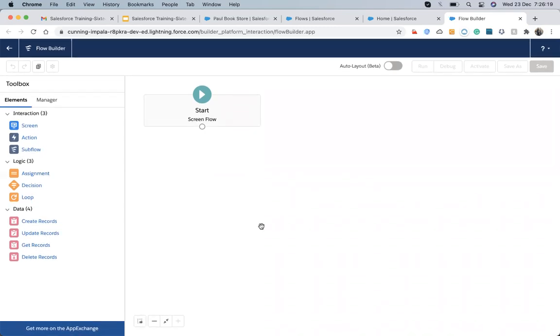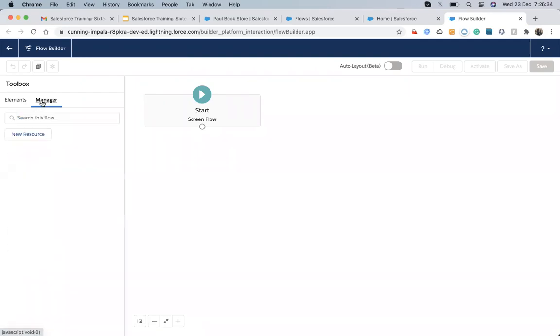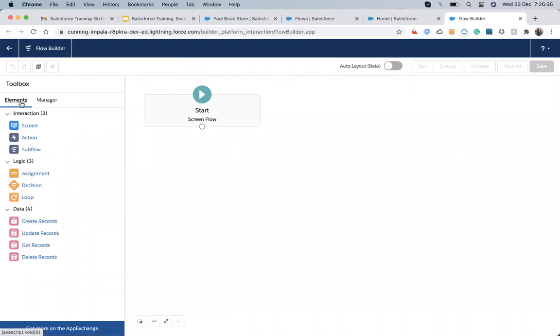Before starting, let's look at what elements are available up here. This screen is called flow builder. Here we have an element section, and we have a manager. In the element section, we see the components available for a flow. Suppose we have a screen component, an action component, and a subflow component.